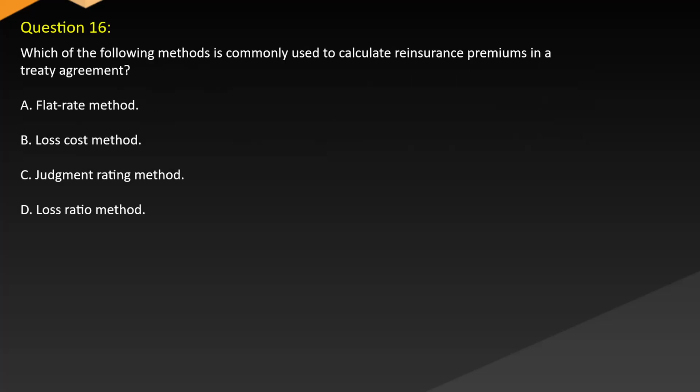Question 16. Which of the following methods is commonly used to calculate reinsurance premiums in a treaty agreement? A. Flat rate method. B. Loss cost method. C. Judgment rating method. D. Loss ratio method.